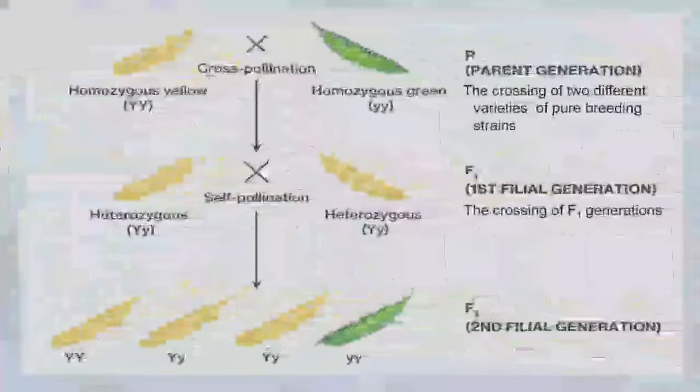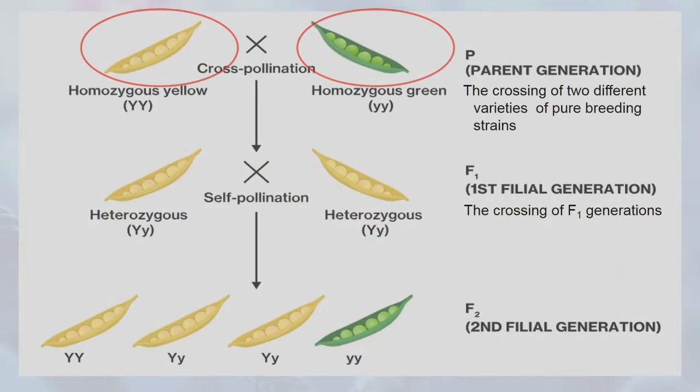Pagkatapos mag-produce ni Mendel ng pure breed, isa sa mga ginawa niya ay pinag-cross-pollinate ang dalawang pea plant with contrasting traits. Ibig sabihin, yung dalawang pure breed plant na may magkaibang traits, pinag-cross-pollinate niya ito. Ang tawag sa generation ng dalawang pure breed plant or pure breed parents ay parental or P1 generations. Take a look at the picture that shows on your screen.